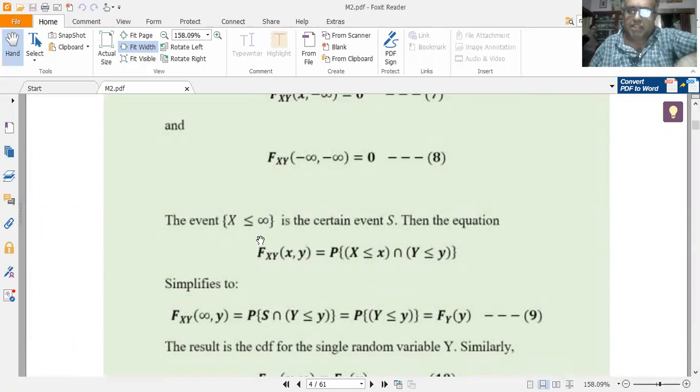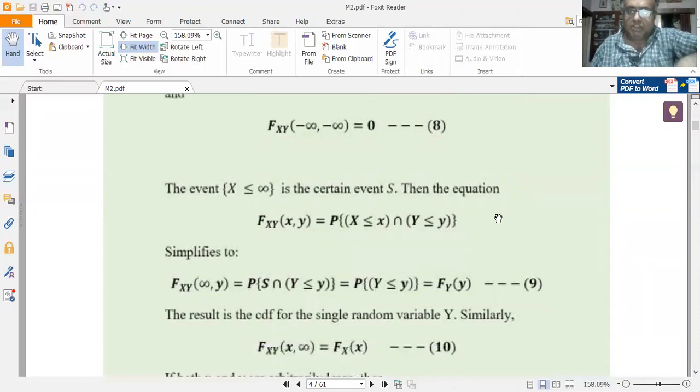So the event x less than or equal to infinity is the certain event, the sample space, yes. The event x less than or equal to infinity is the certain event. So that's why the definition of the bivariate or joint CDF for two random variables capital X and capital Y reduces to this. This is the definition of the joint CDF which I defined at the start of the course. fxy of x comma y is equal to probability of x less than or equal to x intersection y less than or equal to y. So if x is less than or equal to infinity, then substitute x equal to infinity into this equation.